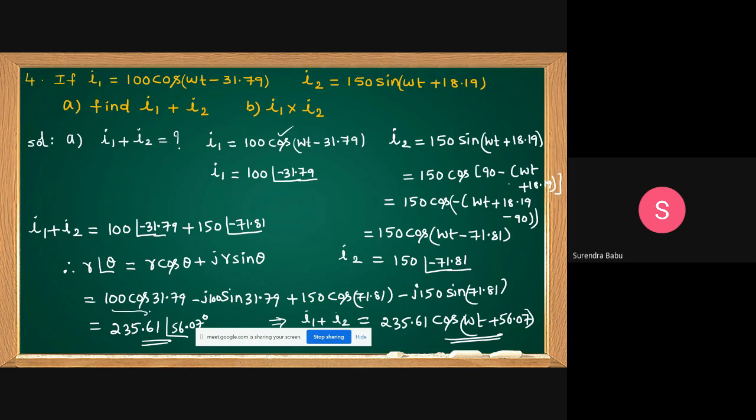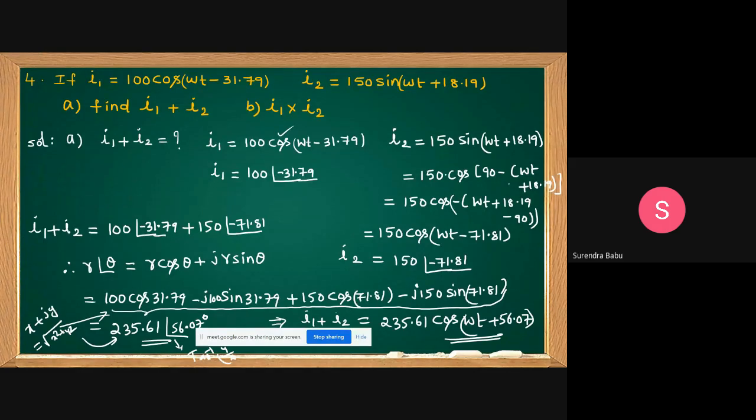Yes, friends, by simplifying this total, we can get x plus jy form. Then magnitude is square root of x square plus y square. How can we get this angle? Angle is tan inverse y by x. I think all of you know converting the rectangular into polar form. Now which function do I consider? Cos. That's why finally you can get a cos.